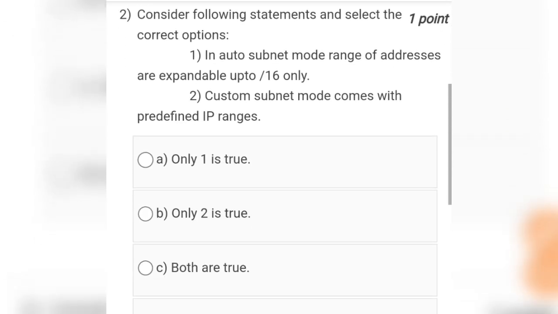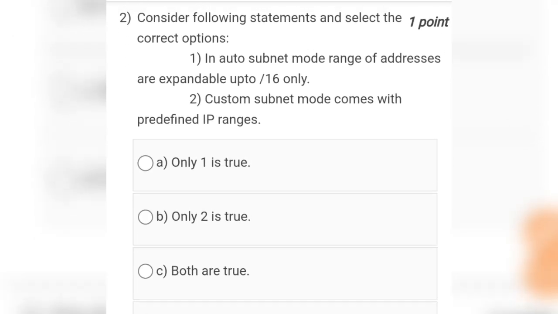Moving to the next question. Consider the following statements and select the correct options. We just have to select the correct statements. Two statements are given. Statement 1: in auto subnet mode, the range of addresses is expandable up to 16 only.